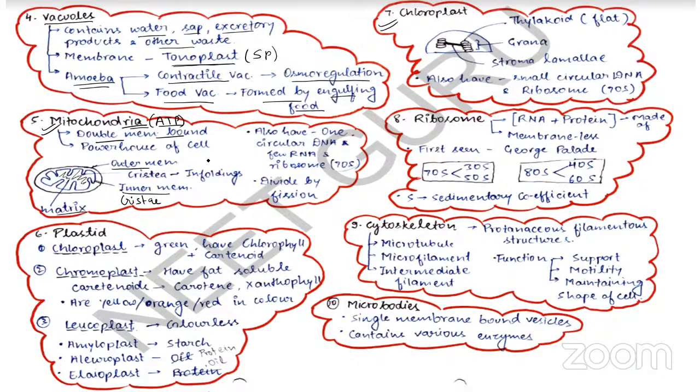And as you know, mitochondria and chloroplast both have a prokaryotic origin. You must have studied the endosymbiont theory. According to that, the mitochondria and chloroplast both have a prokaryotic origin, right? So if I say that they have a prokaryotic origin, there are following features which are similar to the prokaryote.